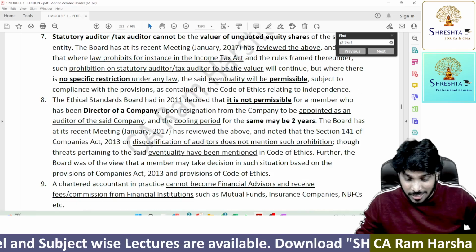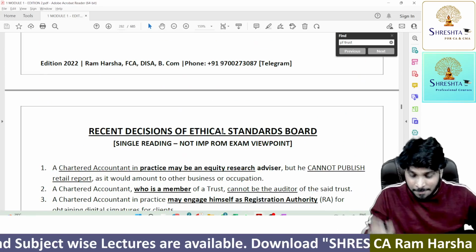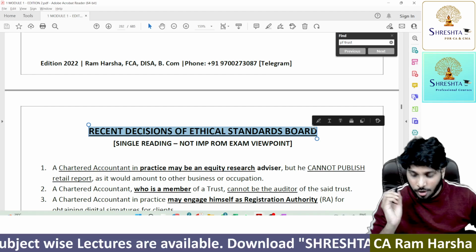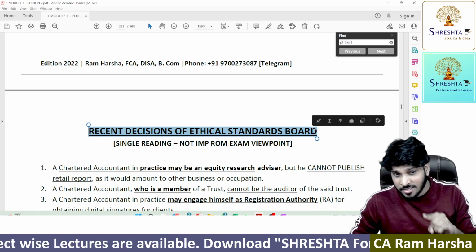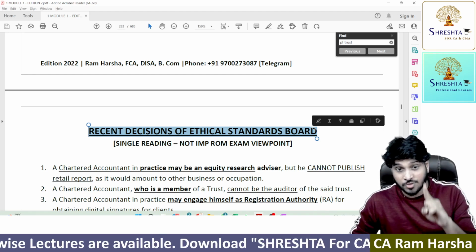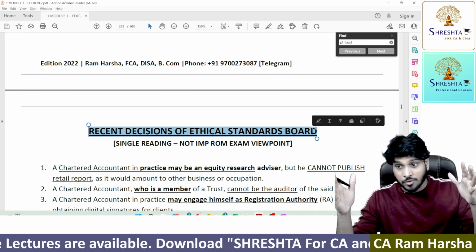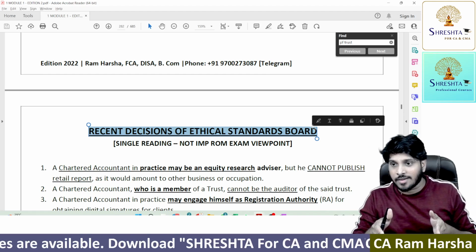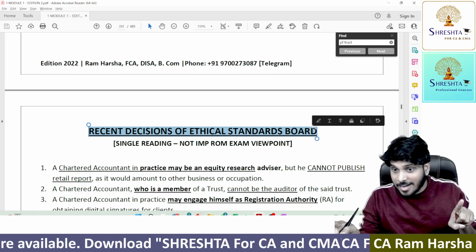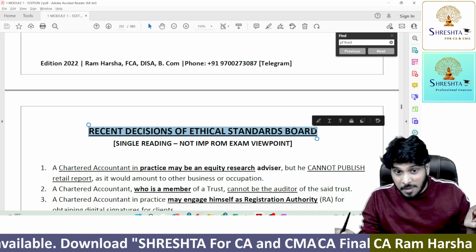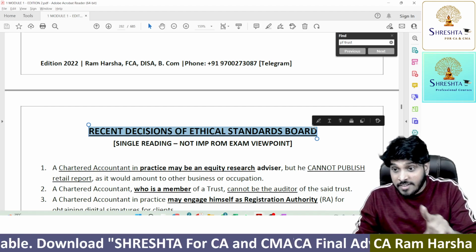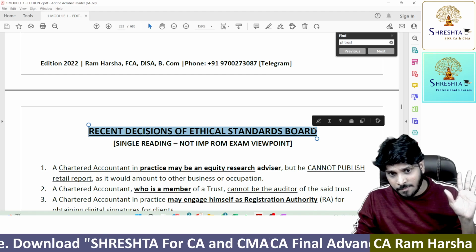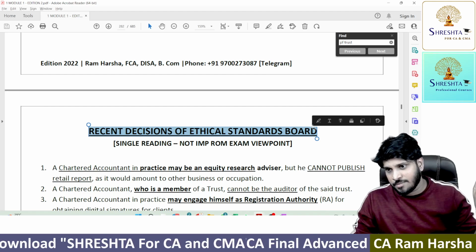You know where it is given actually? I'll show you, you will be shocked. Recent decisions of Ethical Standards Board. You know where this recent decisions of Ethical Standards Board was given in ICA study material? In the Ethics chapter, last pages in the Ethics chapter, this was given. This is not given as part of council guidelines. This is not given as part of self-regulatory measures. This is not given anywhere in the Schedule A, Schedule B, nothing. This is not even given in fundamental principles at last.